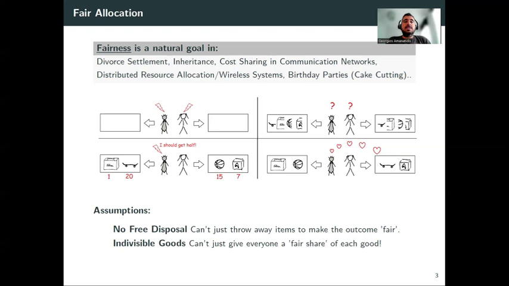We start with some basic assumptions. We assume no free disposal. For instance, we cannot achieve fairness by not giving anything to anyone. So we don't want to throw away any resources. And also we assume that we have indivisible goods, so we have items that cannot be split or shared. And we want each agent, each participant, to receive a set of items that can be considered fair from their